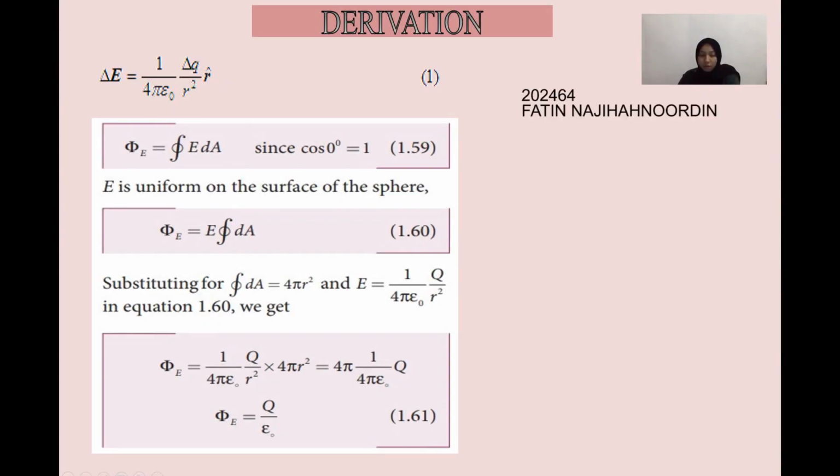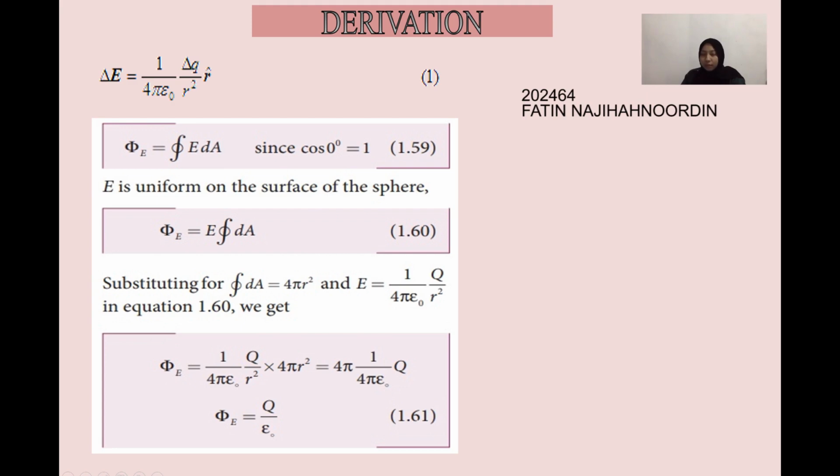Gauss law states that the electric field is equal to the charge divided by 4 pi epsilon naught multiplied by r squared, where r in this case is the distance. It's essentially the radius of our sphere.